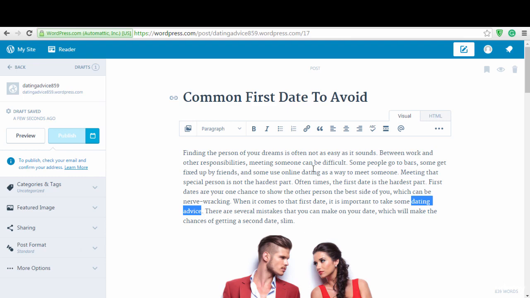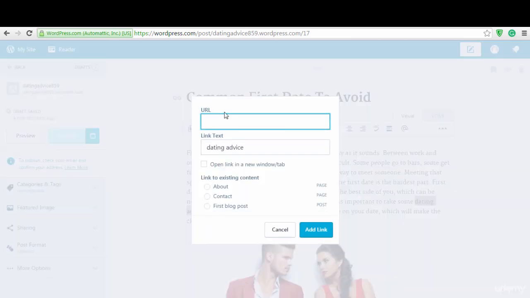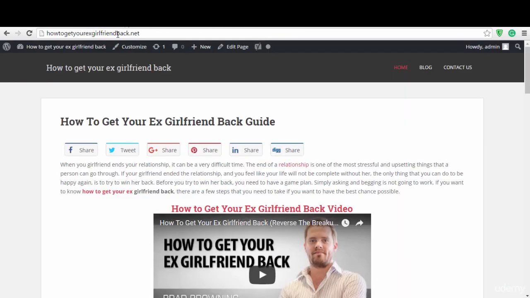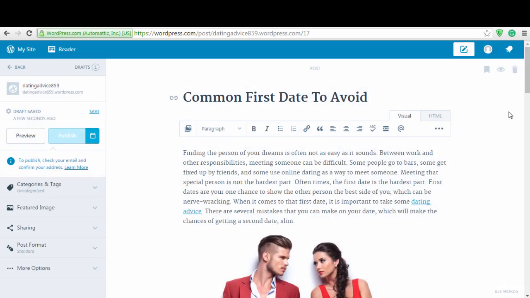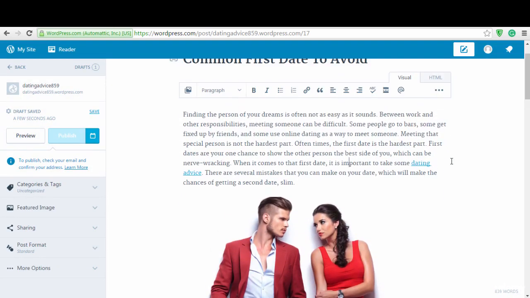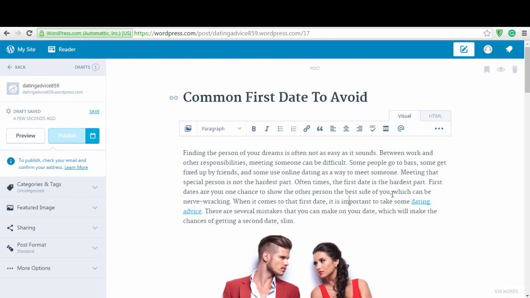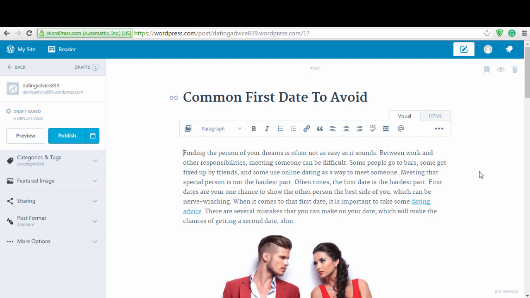So what I'm going to do is link it back to my site. All I have to do is go to insert link, and then copy my homepage link. I'll come back right here and paste it here, and then go to add link. So right now when I publish this post, the backlink is going to start counting. All right, so right now all you have to do is publish your post.